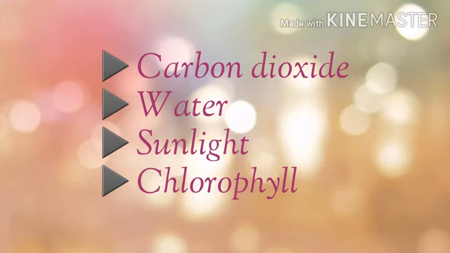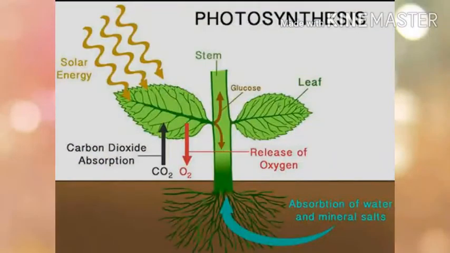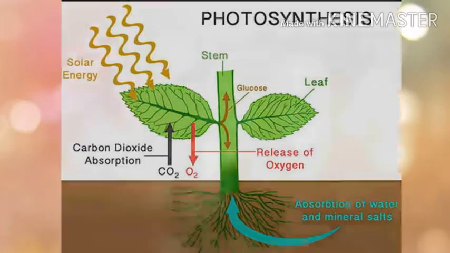How do the plants get the carbon dioxide from? Carbon dioxide is a gas and it is present in the atmosphere. So the carbon dioxide will be taken in by the plants through the minute pores present on the surface of leaves called stomata. So carbon dioxide is taken into the plant through the stomata. Carbon dioxide is the source of carbon which is necessary for the formation of glucose.